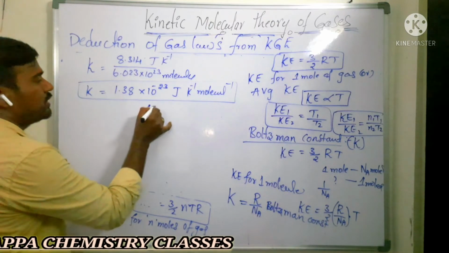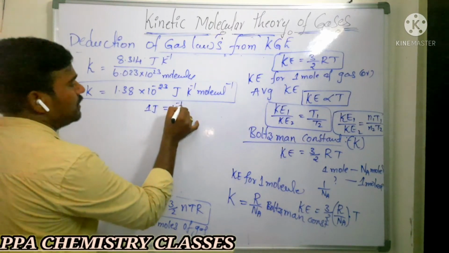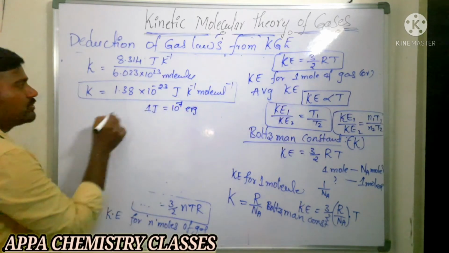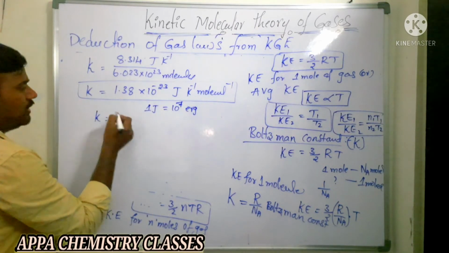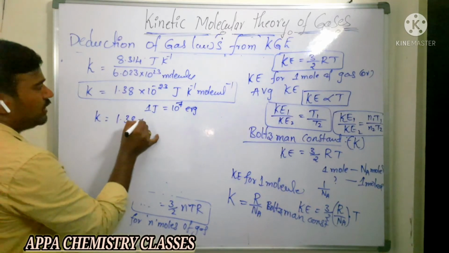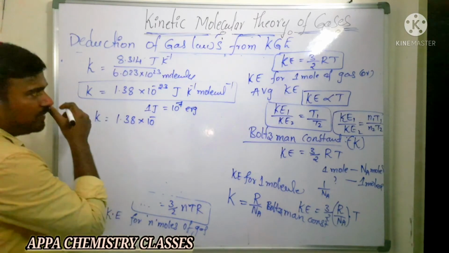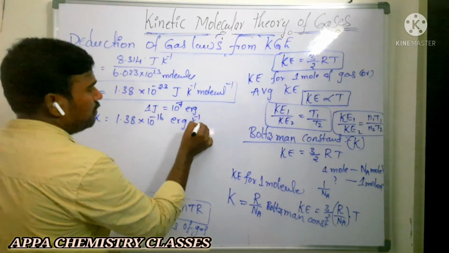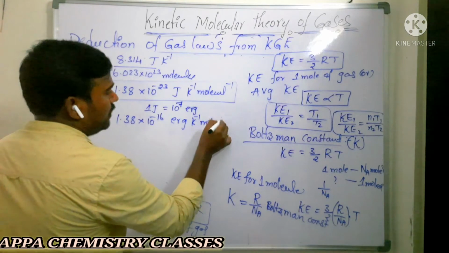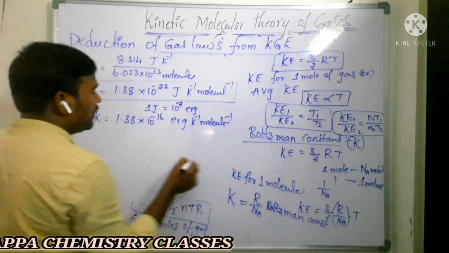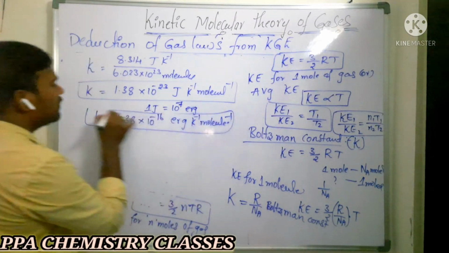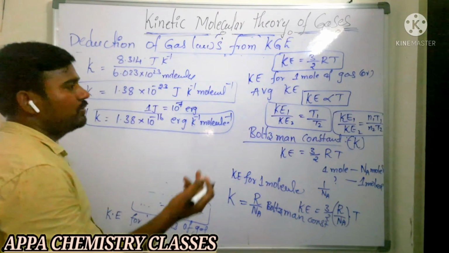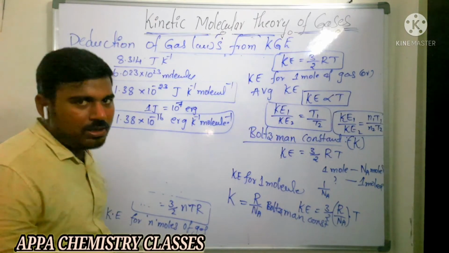We know that 1 joule is equal to how many ergs? 10 power 7 ergs. You substitute that 10 power 7 ergs, then you will get the value in terms of erg. That is 1.38 into 10 power minus 16 erg per Kelvin per molecule. So it is a very important one. In terms of calories, if they are asking, just substitute 1.98 here and do the calculation, and you will get it in terms of calories.